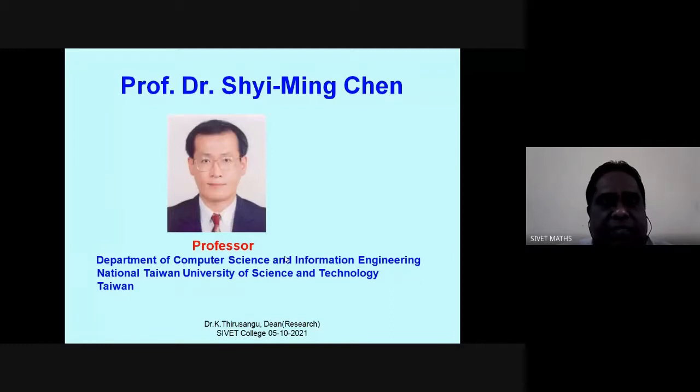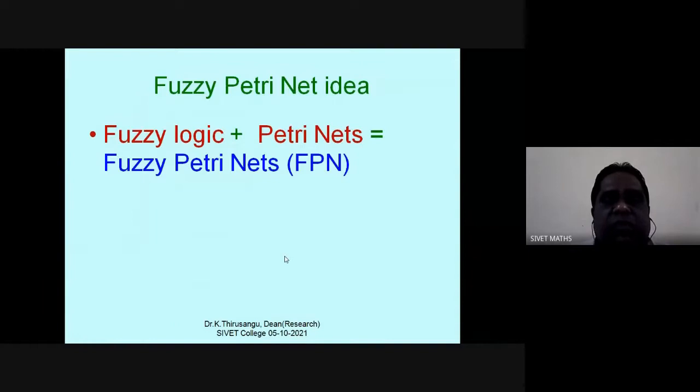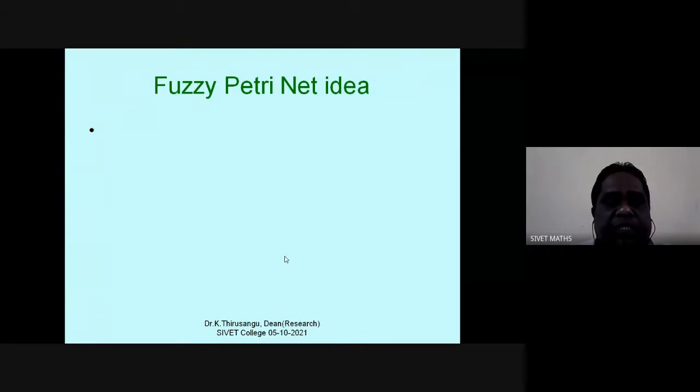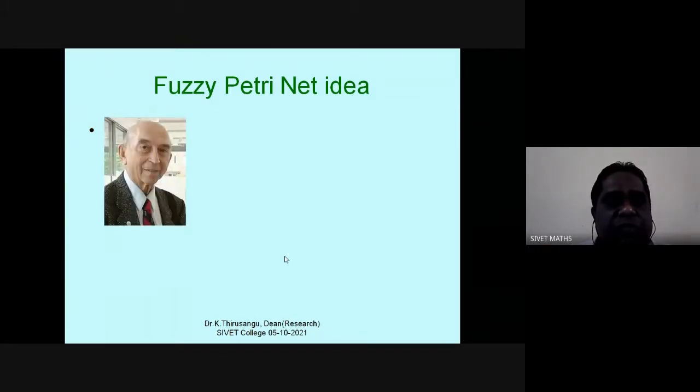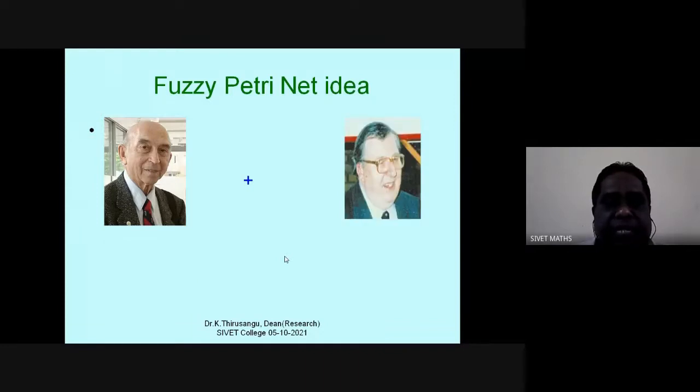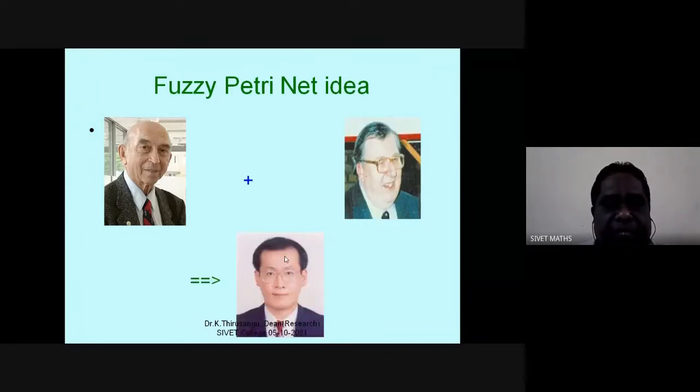Professor Shyi-Ming Chen is from the Department of Computer Science and Information Engineering, National Taiwan University of Science and Technology, Taiwan. He is the person who combined the concepts of Carl Adam Petri's Petri nets and Professor Zadeh's fuzzy logic. Fuzzy logic plus Petri nets combined give the concept of fuzzy Petri nets. So this is the idea from Zadeh and Professor Petri, and this is the person.